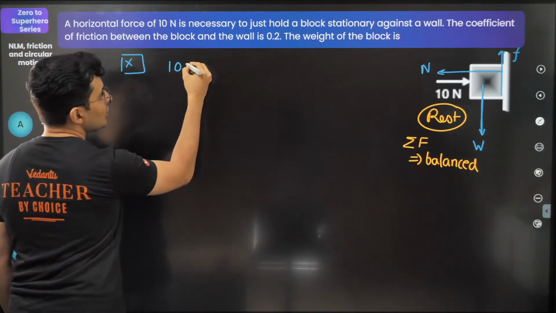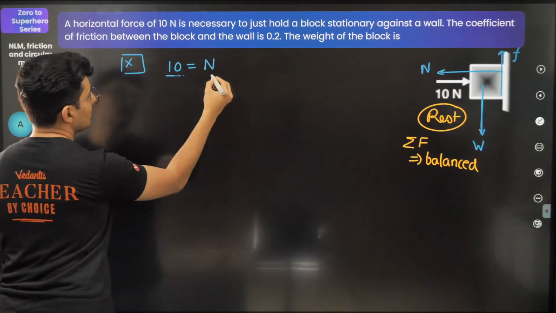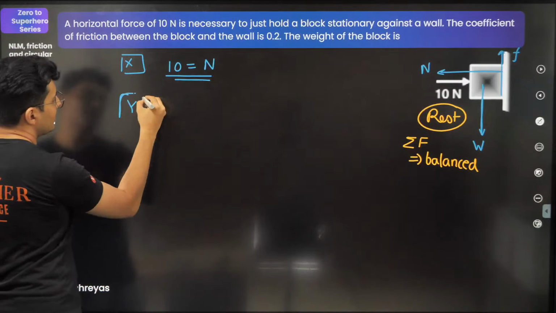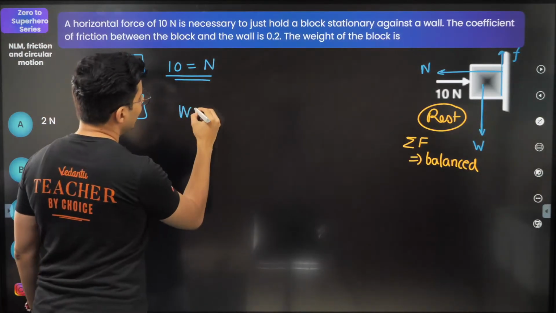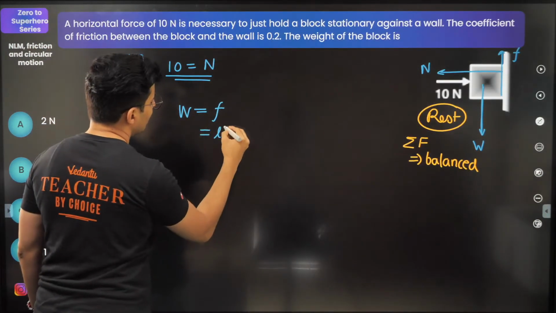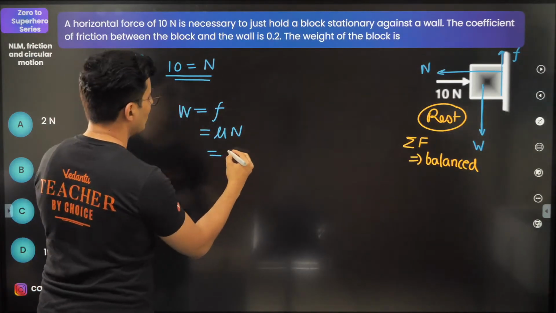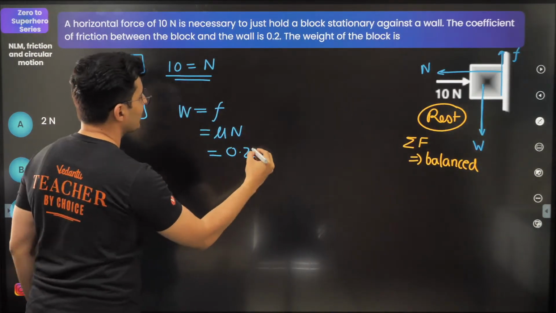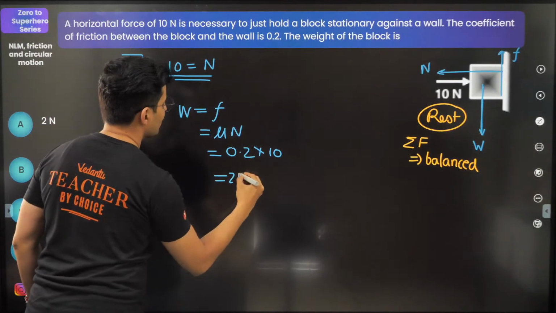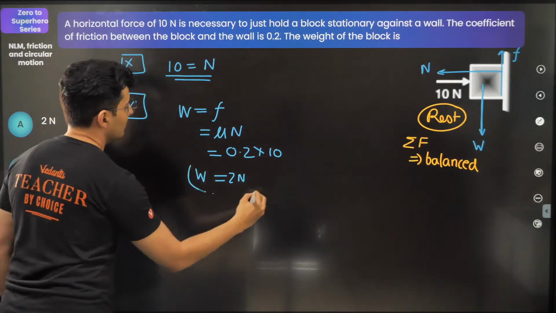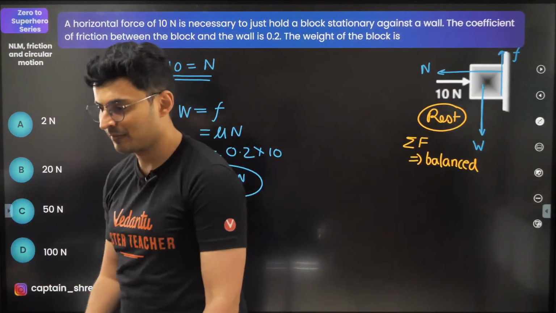So 10 should be equal to the normal force. This is one thing. In the y direction, you will see weight will be equal to the friction, and friction will be mu into N. Mu value is 0.2. The normal force is nothing but 10. So it should be just nothing but 2 Newton. That is the answer.